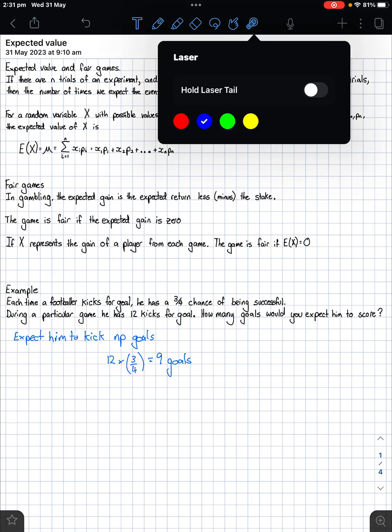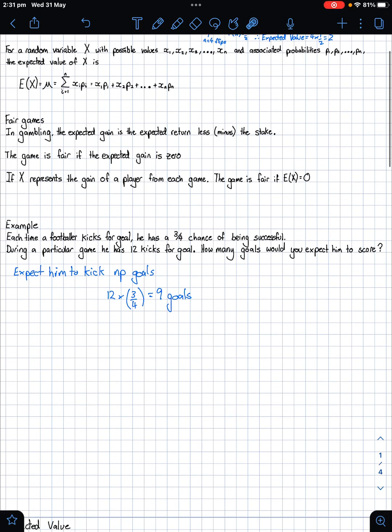So I've just gone through expected value, but we're going to keep going. In this, we're now going to talk about fair game. When we gamble, which none of us do, the expected gain is the return less the stake, or minus the stake. So I've just simplified that down a bit. The game is fair if the expected gain is 0. So if X represents the gain of a player from each game,